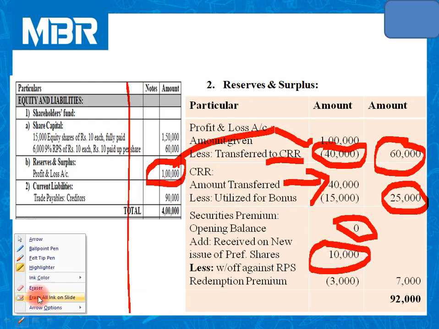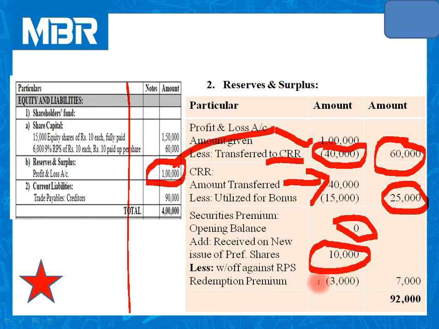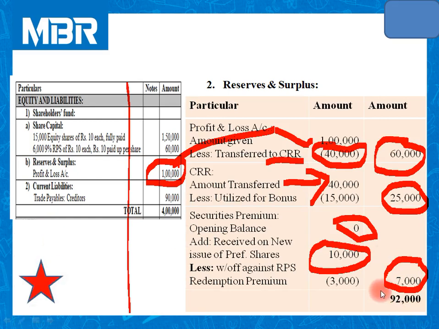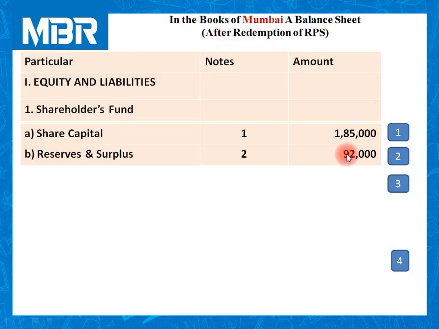And during step number 4, we have adjusted rupees 3,000 for RPS redemption premium. So the balance is 7,000. 60,000 plus 25,000 plus 7,000, so the amount of reserves and surplus account is 92,000, that we have inserted here.